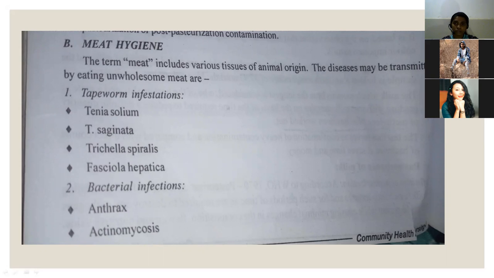So let me continue with yesterday's class. Meat hygiene today, okay. After this meat hygiene and fish, some more vegetable hygiene. After that, I'll explain about the cooking principles also.